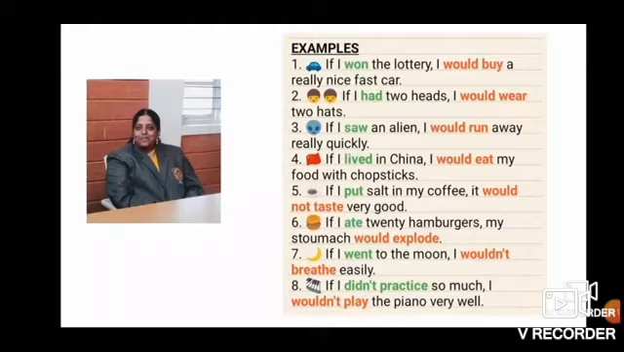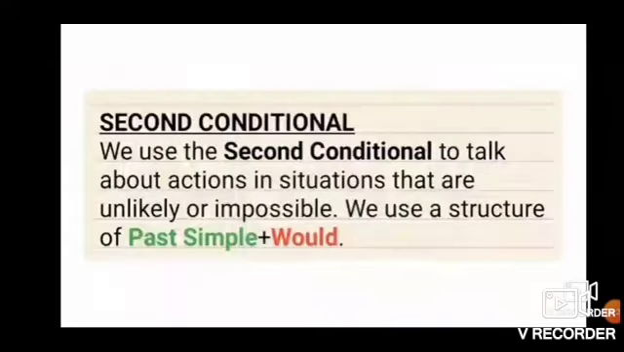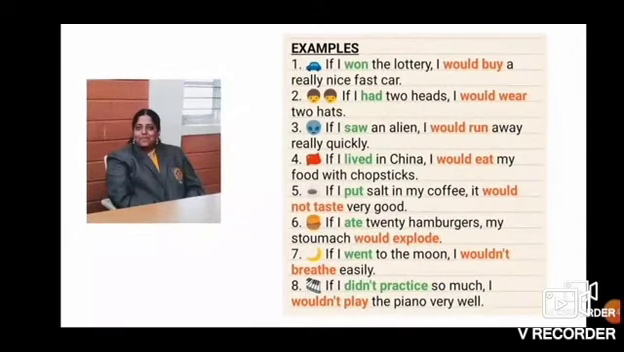You can see here, have a look at these examples carefully. What is the first sentence? If I won the lottery, I would buy a really nice fast car. What does it tell us, children? What does the second conditional clause explain? We use the second conditional clause to talk about actions in situations that are impossible or unlikely. Example: if I won the lottery, I would buy a really nice fast car.